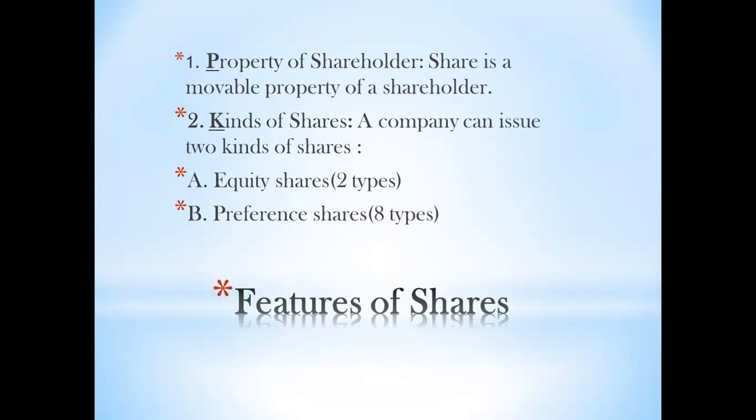Don't get worried by seeing the numbers. The answer is very simple. The names are really very simple and the meaning is also simple. But all these we'll study step by step in the upcoming lectures. So for the time being, you remember the company can issue two types of shares, that is equity shares and preference shares. So are the 2 points clear?